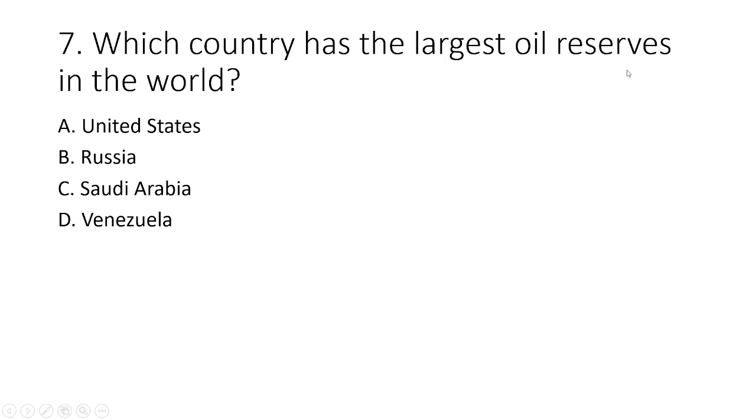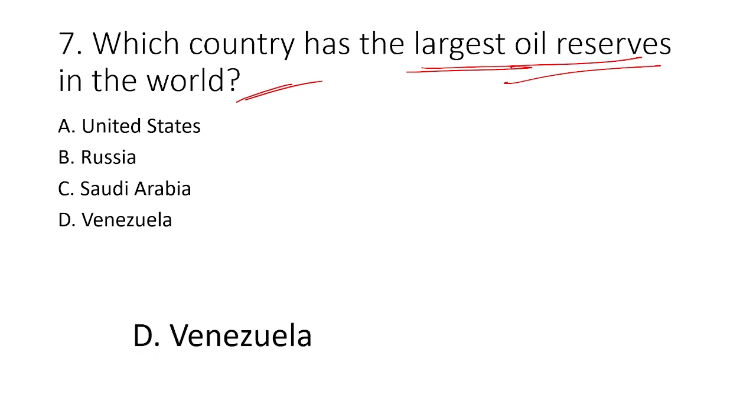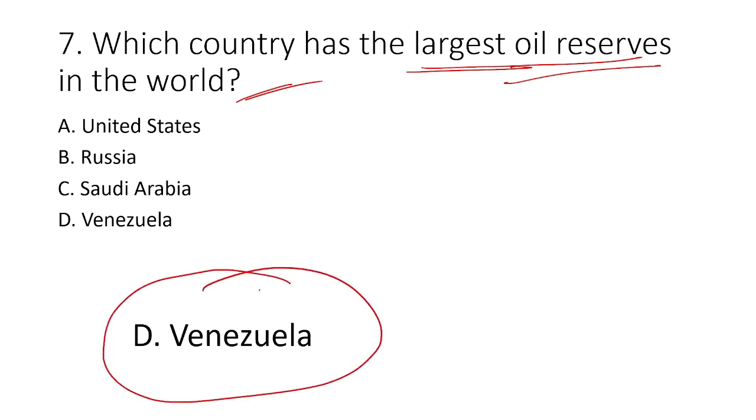Which country has the largest oil reserve in the world? Okay, oil reserve, largest oil reserve in the world. So you see the options: United States, Russia, Saudi Arabia and Venezuela. The correct answer is option D. Venezuela has the largest oil reserve in the world. Okay, so we move to the next question.